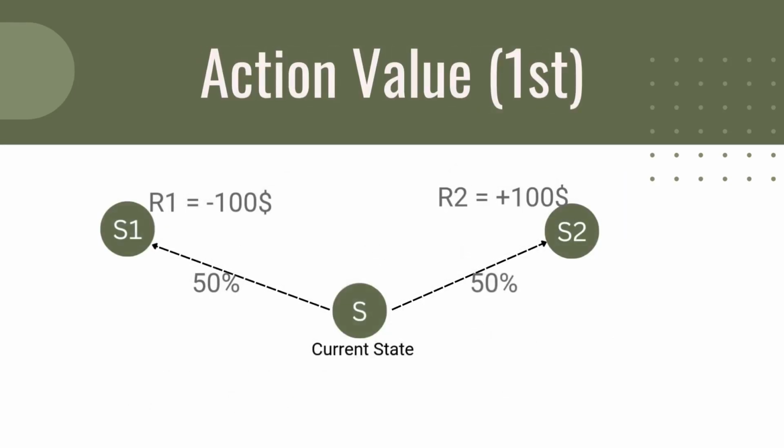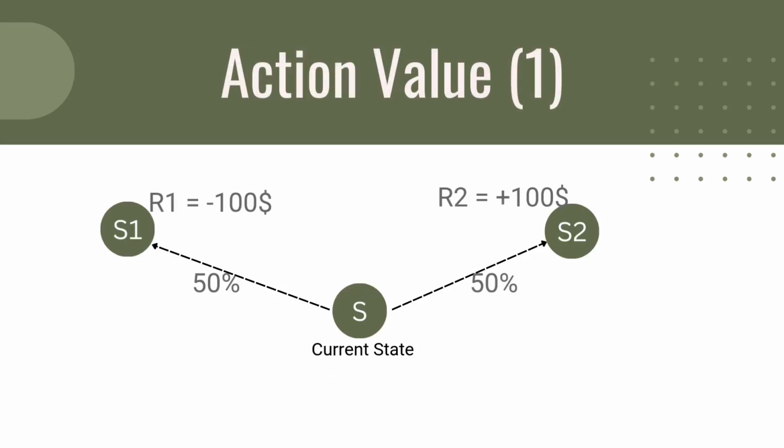The value of a state represents how beneficial it is to be in that state. Consider an example. From a given state, if you move right, you gain $100. If you move left, you lose $100. Now, assume both actions, right and left, are equally likely to occur. In this case, the expected value of the state would be 0, since the potential outcomes cancel each other out.